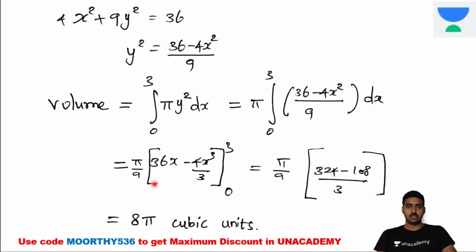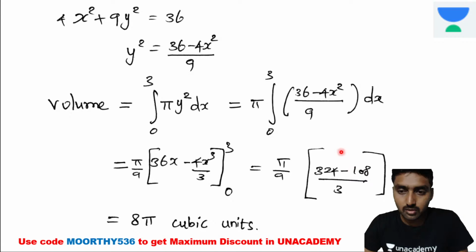Pi by 9 into 36x. Now integrate with respect to x. Now the 9 is taken out. 4x square integration is equal to 4x cube divided by 3. Now substitute the upper limit. If you substitute the upper limit, what are we getting? 36 into 3 is 108, right? 108 minus 27 into 4.